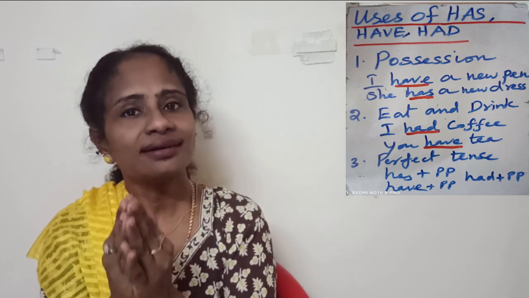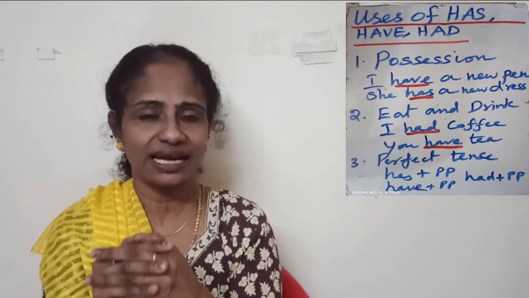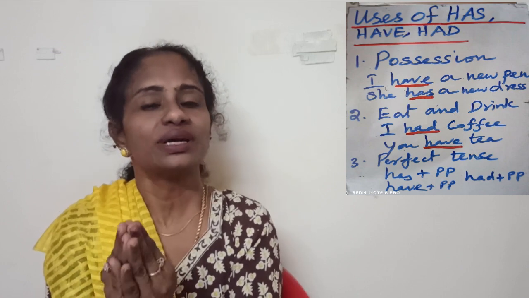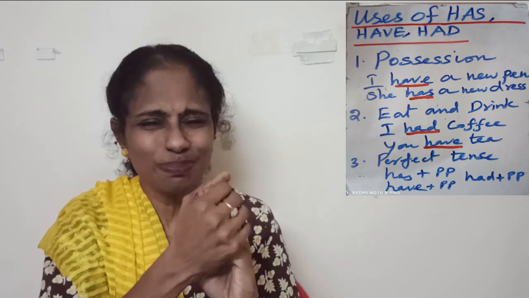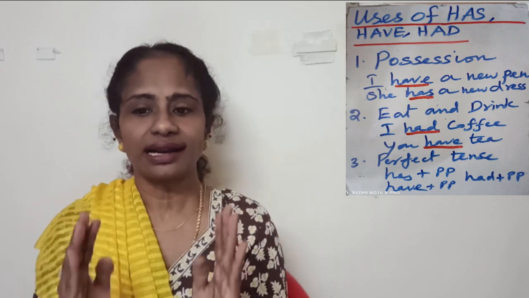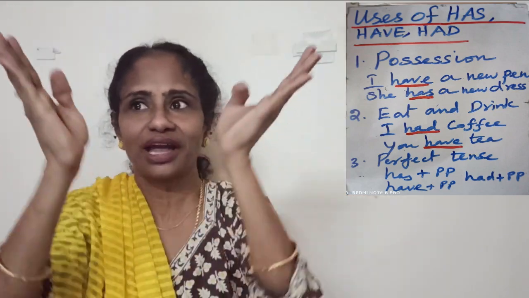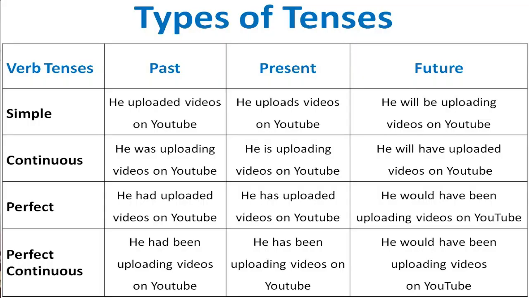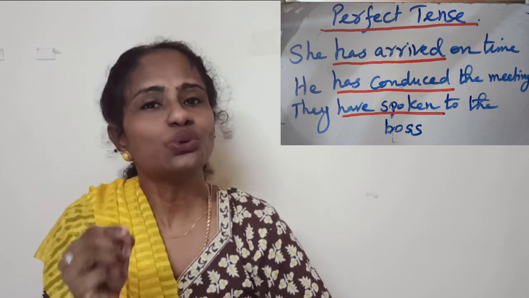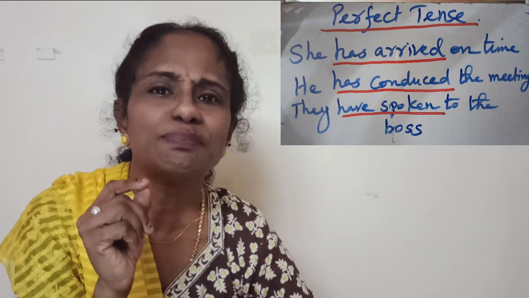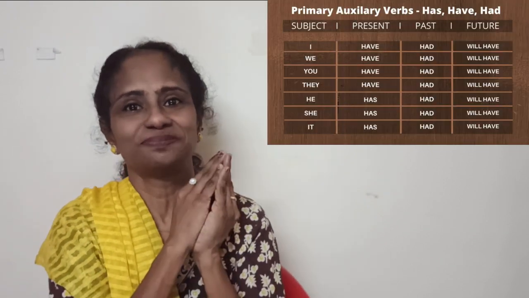Okay, so third is a very very important place where we use it with நம்ம பார்த்தோம் இல்லையா, 3 basic tenses இருக்கு, present tense, past tense, future tense. 3 basic tenses are there. அதுல that is the main trunk. I said from there you have all these branches. என்ன branches? You have continuous tense, you have perfect tense, you have perfect continuous tense. Okay, so இதுல இருந்து பிறந்தது தான் இது. Okay, அதுல நான் சொன்ன third இருக்கு இல்லையா, perfect tense. You use have, has and had in perfect tense as a helping verb.